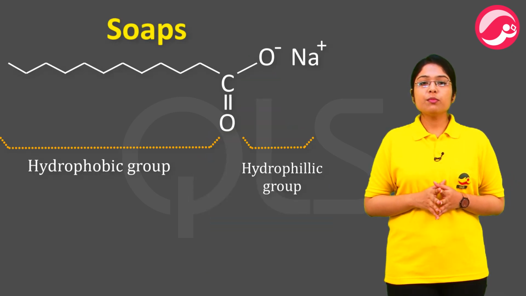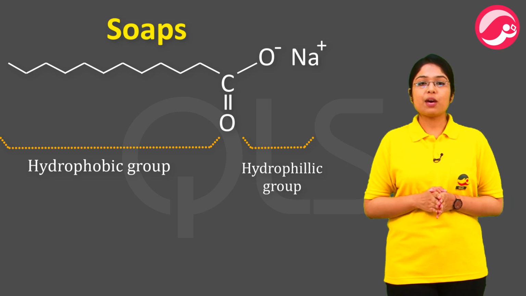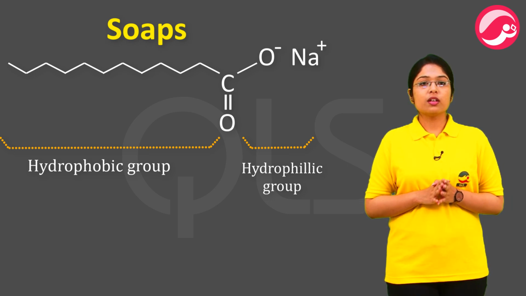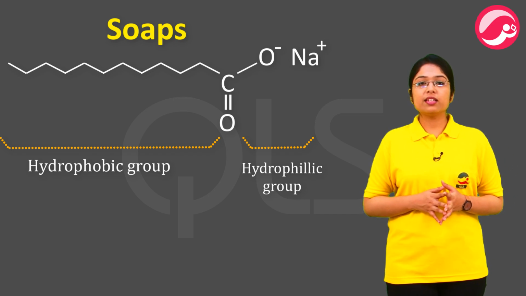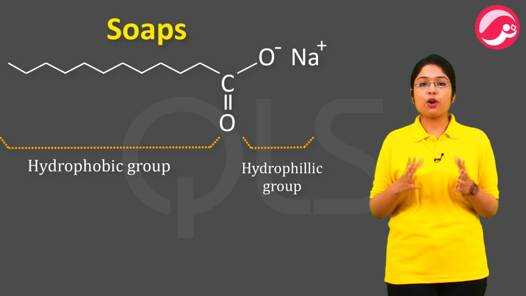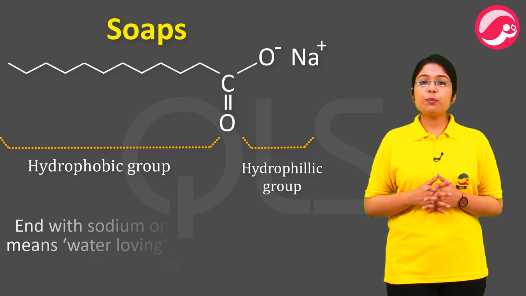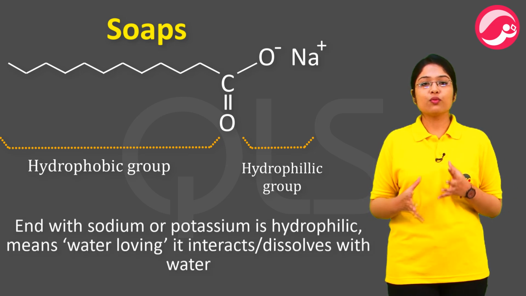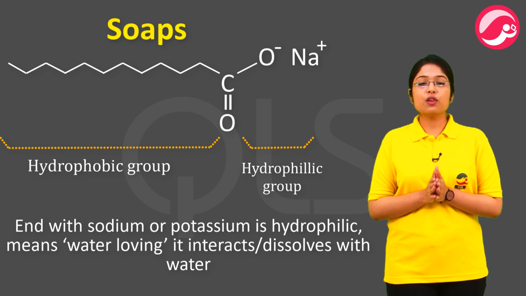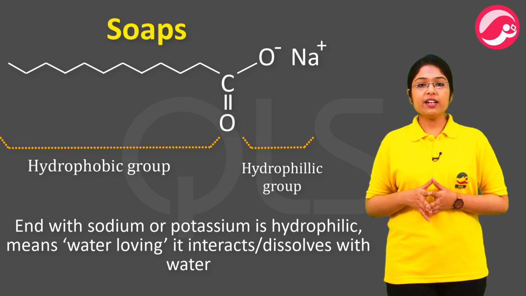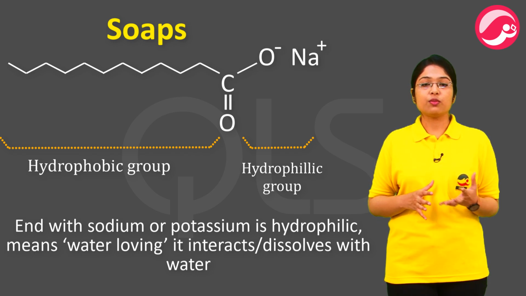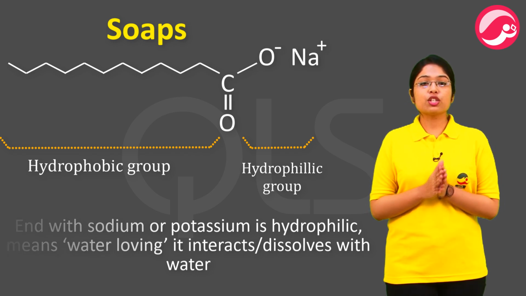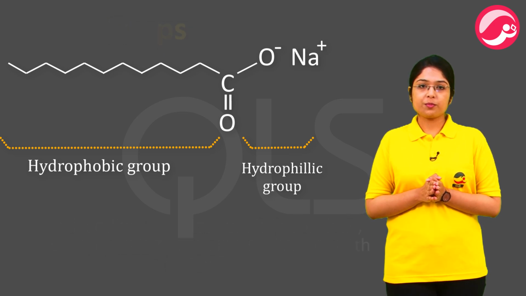Soaps are sodium or potassium salts of long chain carboxylic acids. The two ends of soap, the ionic end with sodium or potassium ions and the long hydrocarbon tail, have different properties. End with sodium or potassium is hydrophilic, means water loving. It interacts or dissolves in water. While the other end, long hydrocarbon tail, is hydrophobic, means water hating. It dissolves in hydrocarbons only.